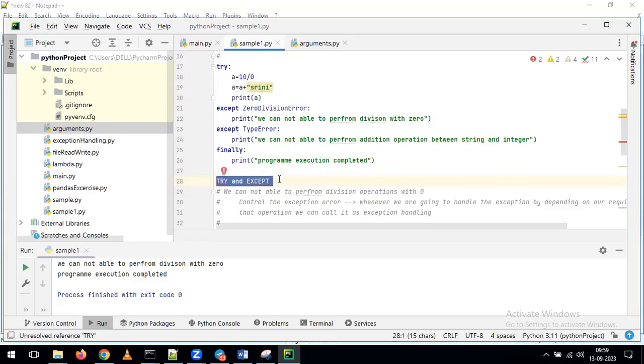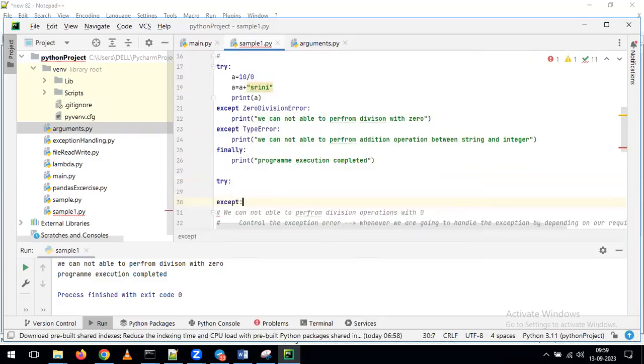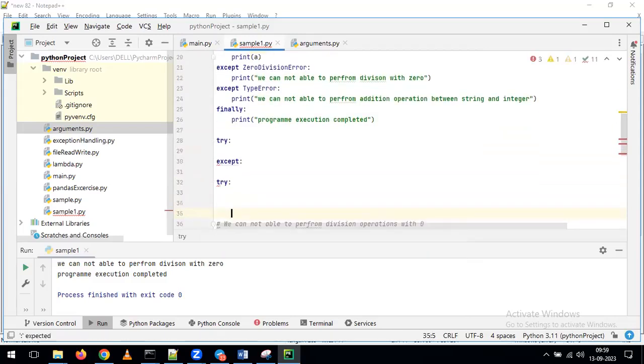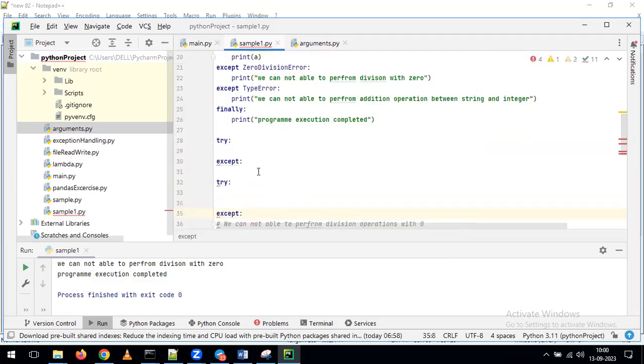See here, for example, if I'm giving one try block here, obviously we have to give the except for this try block. Again, if you give one more try block, then for this try block you need to add one more except. So try and except are together, and if you give one try, immediately we have to give one except.